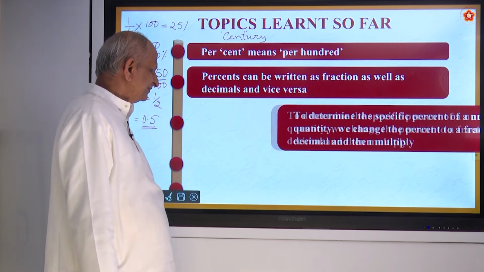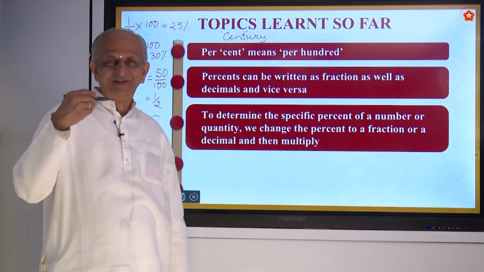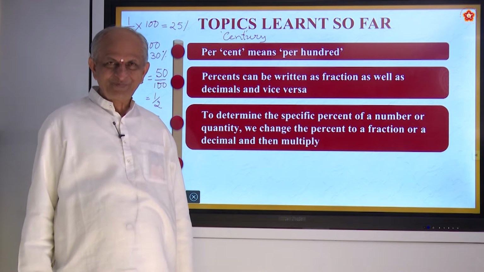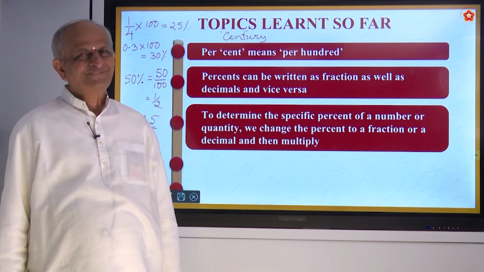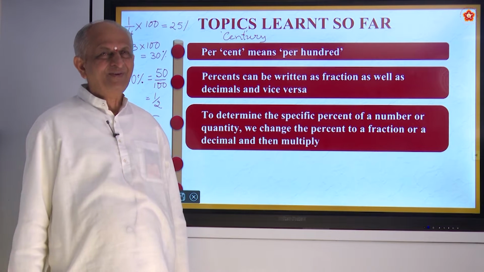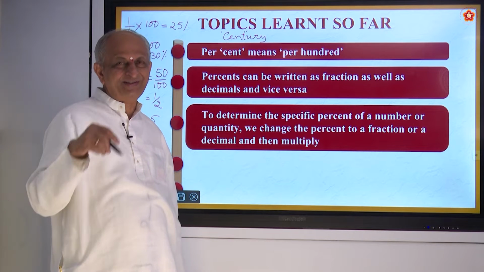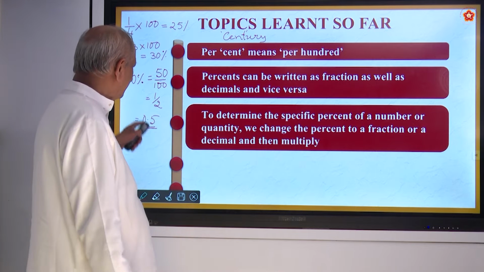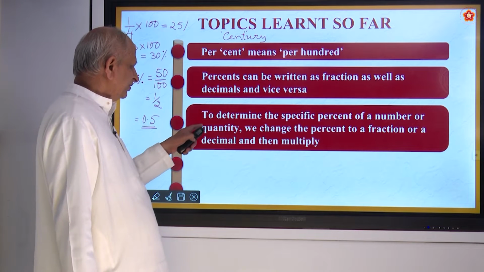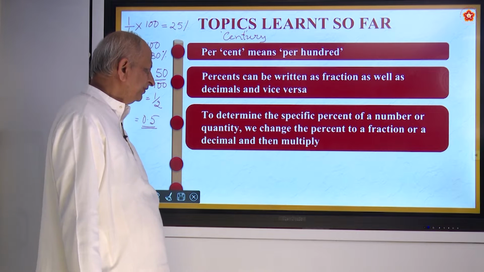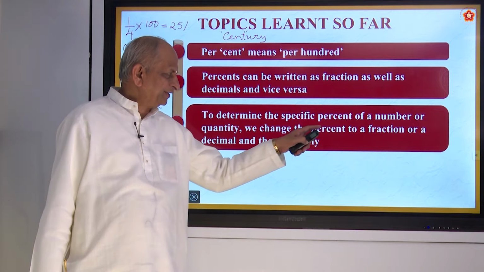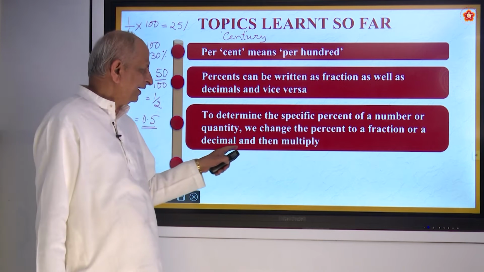You already studied this, just for reminding. Your mind will always be forgetting things. Some interesting things it will remember, but certain things which are not so interesting, we forget easily. That's why we are recalling once again. To determine a specific percent of a number or a quantity, we change the percent to a fraction or a decimal and then multiply.